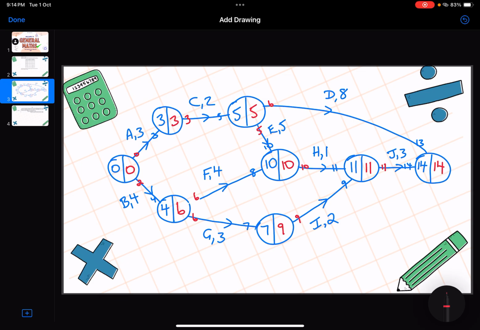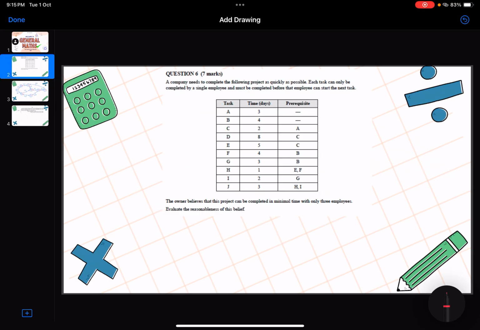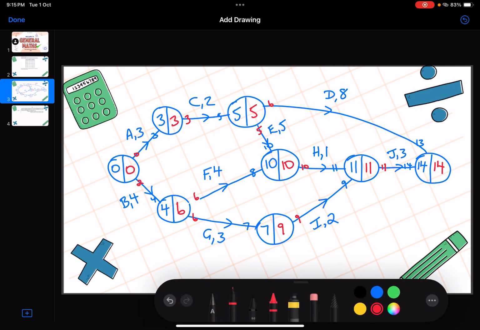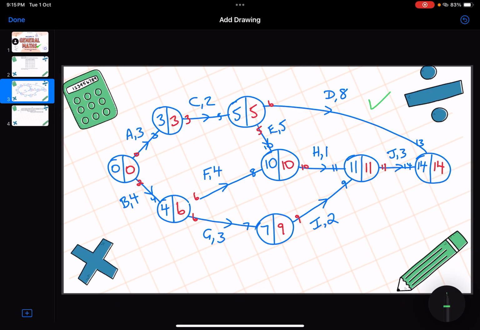Okay, so we go back to the original question. The original question says, the owner believes this project can be completed in a minimal time with only 3 employees. Evaluate the reasonableness of this belief. As you can see, it's a 7-mark question. So first of all, completing the network is going to get us 1 mark.